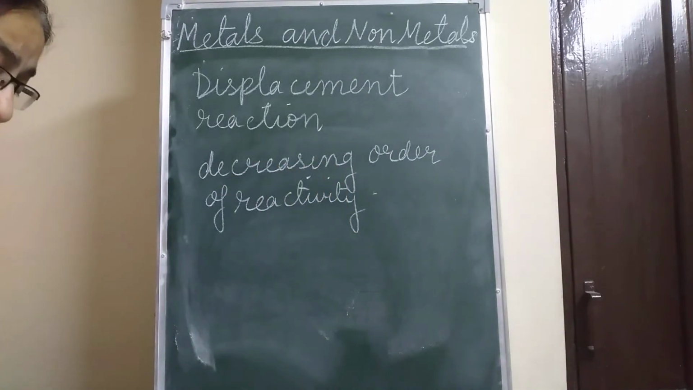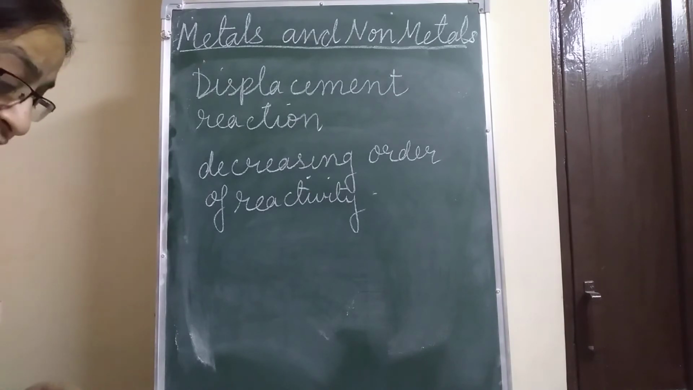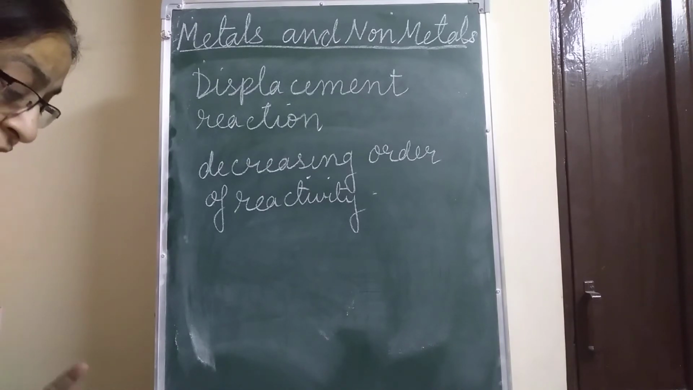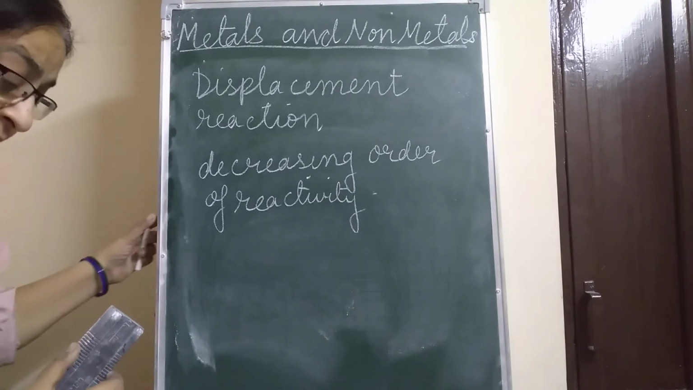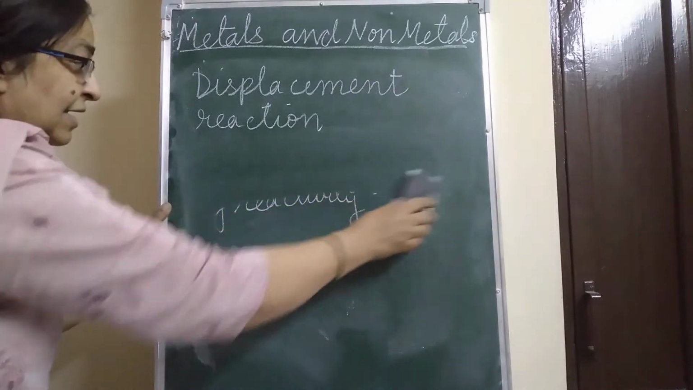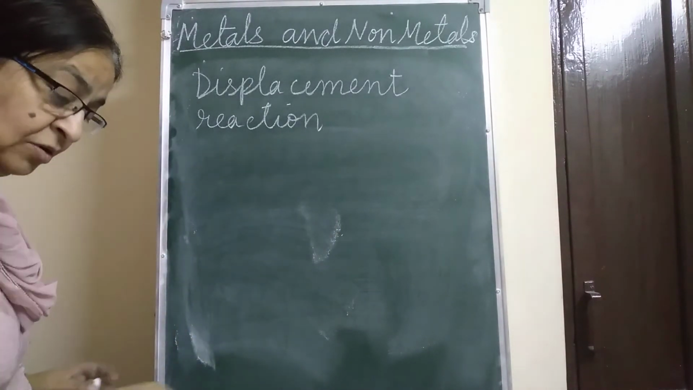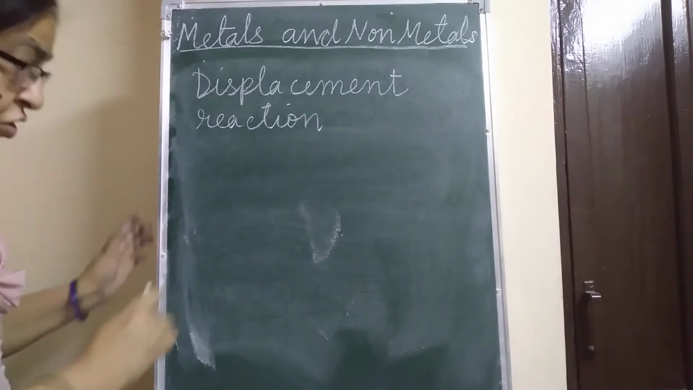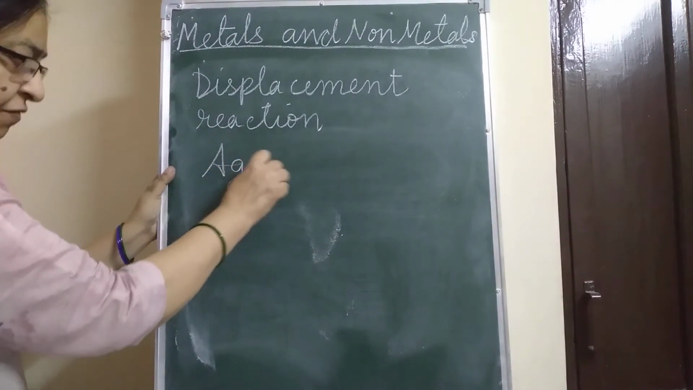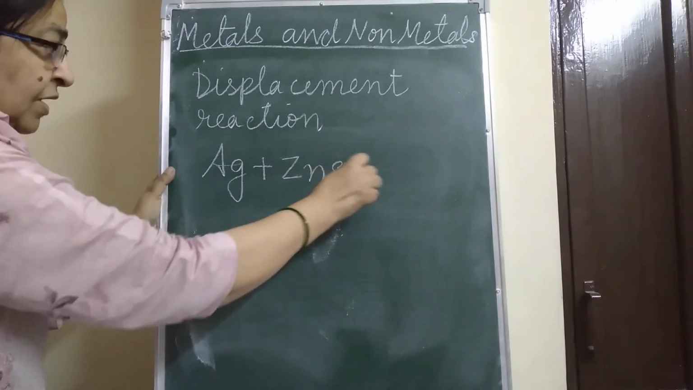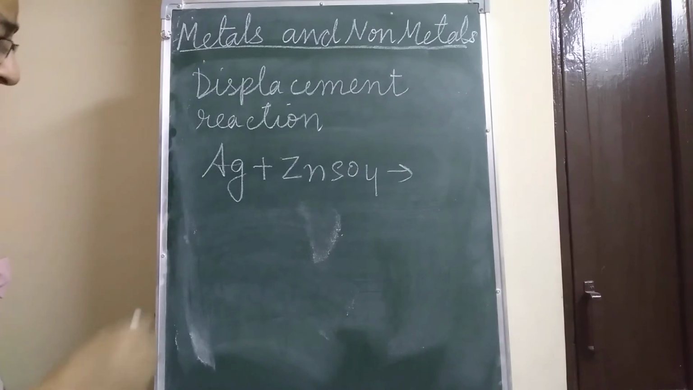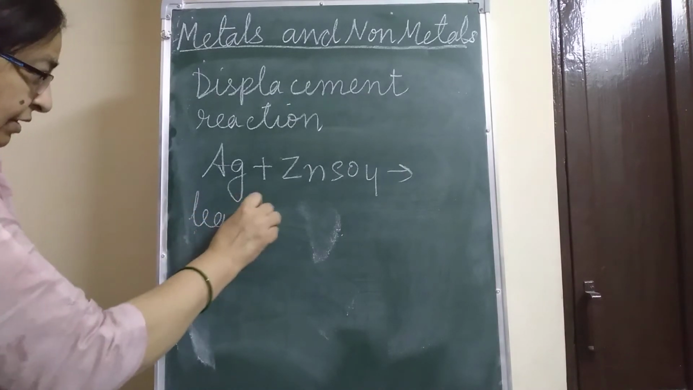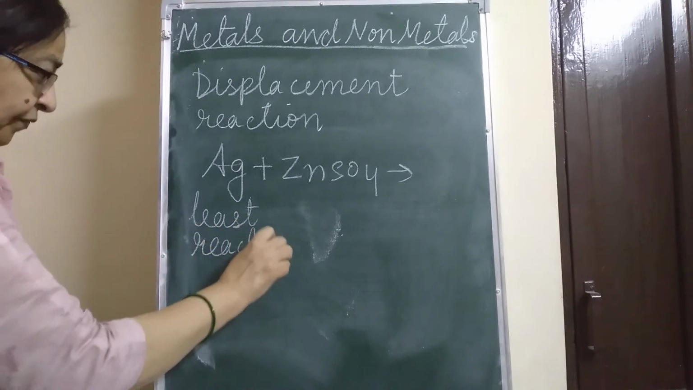Okay, children. Now, what is a displacement reaction? A metal will only react with a salt solution if it is placed higher in the reactivity series than the metal in the salt. For example, silver plus ZnSO4. Now, what is the placing of the silver? Silver is at the bottom. It is the least reactive, children.